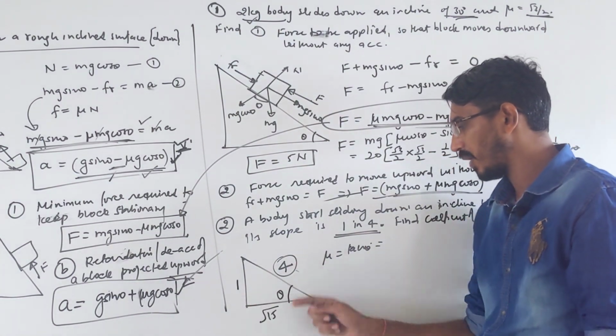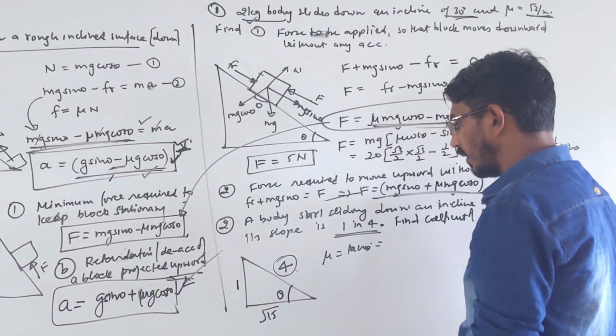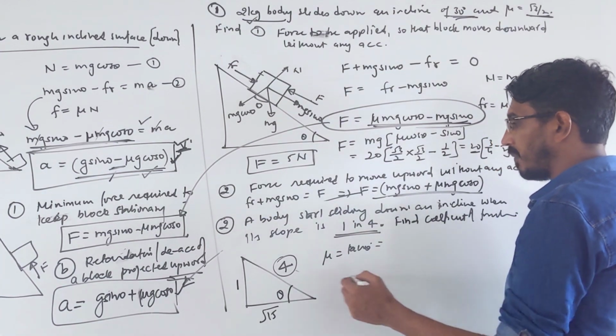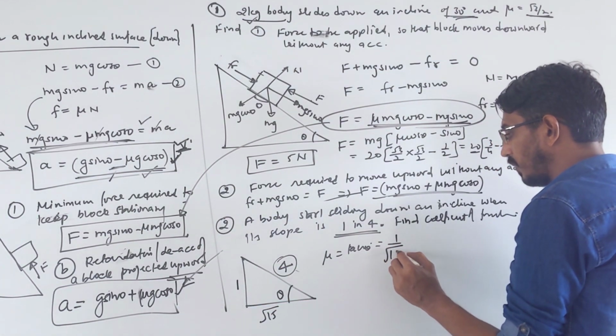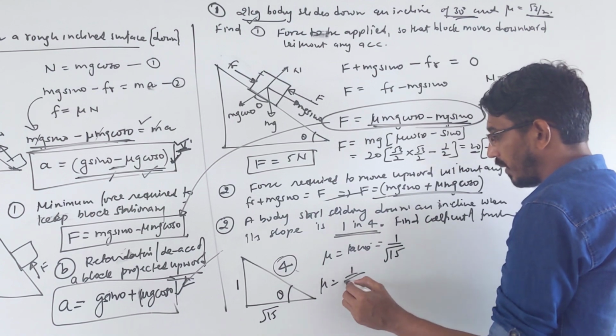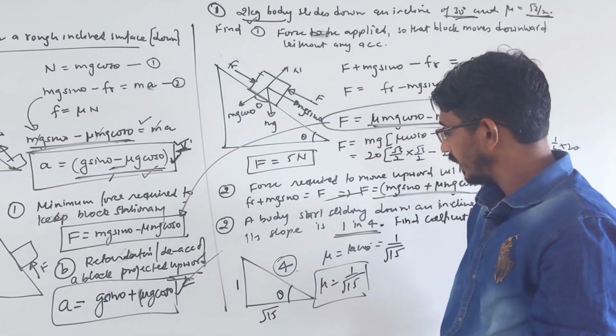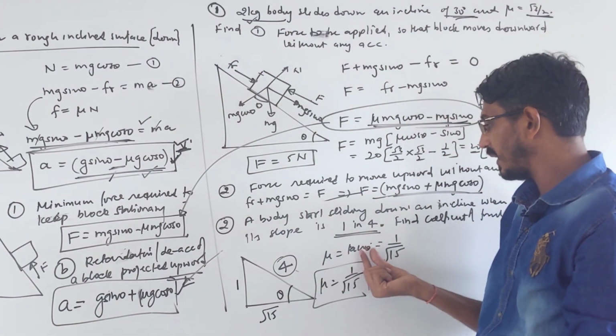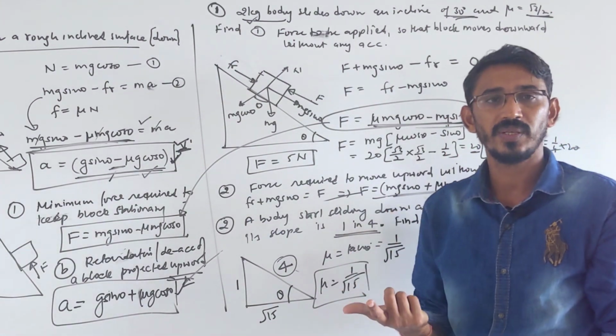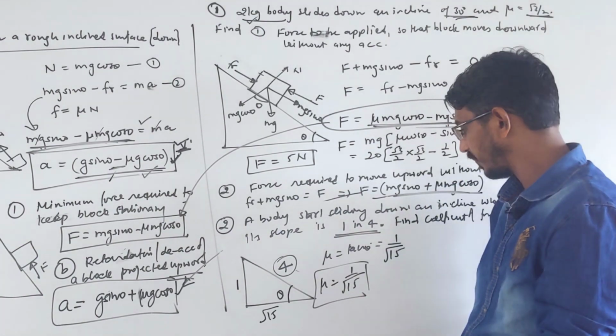This side we have found. So your tan theta, perpendicular by base, is 1 by root 15. So mu is also 1 by root 15. Correct. This has no unit, because mu is equal to tan theta, and trigonometric functions of an angle have no dimension, which we have learned in the first chapter. Okay.